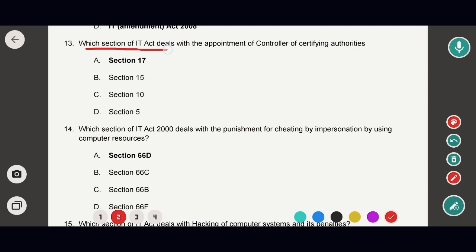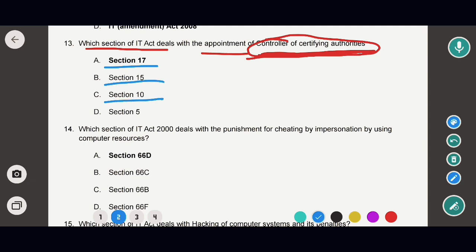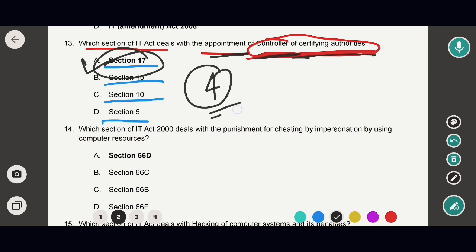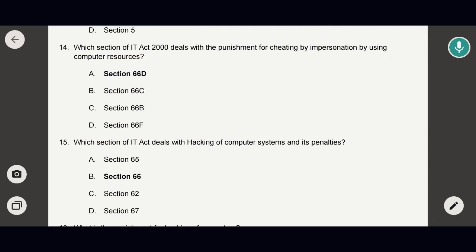Which section of IT Act deals with the appointment of Controller of Certifying Authorities? Options are section 17 of the IT Act, section 15 of the IT Act, section 10 of the IT Act, section 5 of the IT Act. So in this case, the correct option would be option A. That means section 17 of the IT Act 2000 deals with the appointment of Controller of Certifying Authorities. So in this case, option A would be the correct answer. Okay, so now moving to next question.